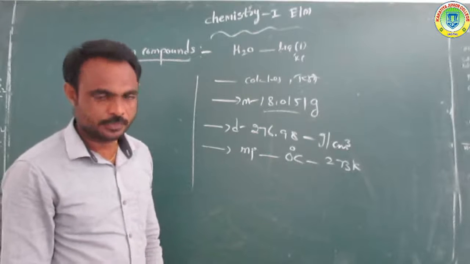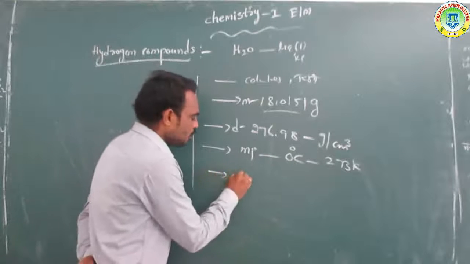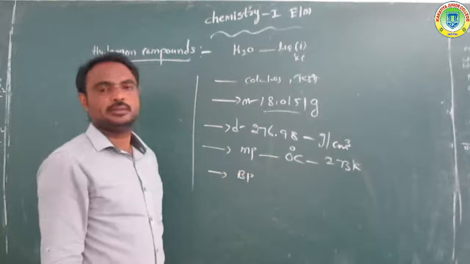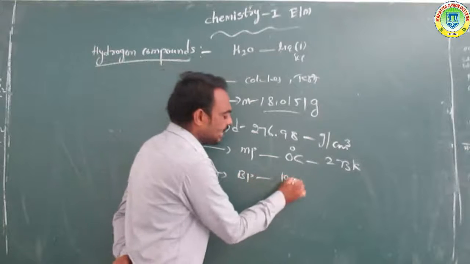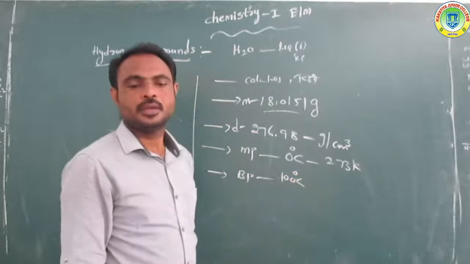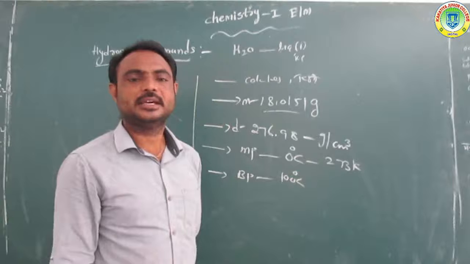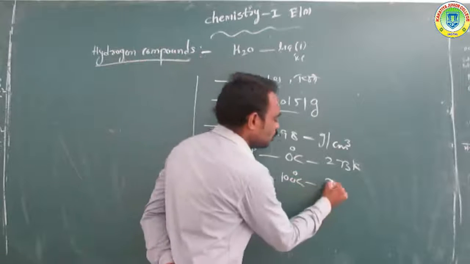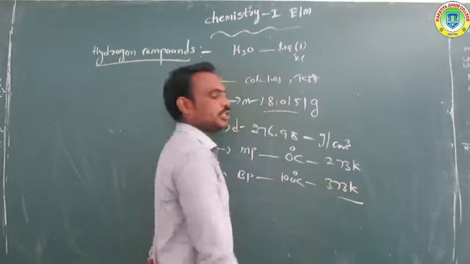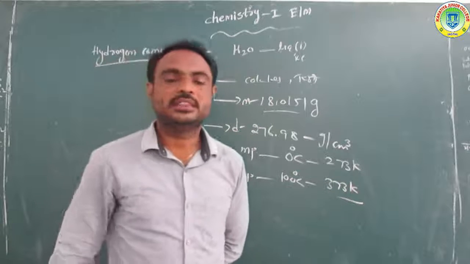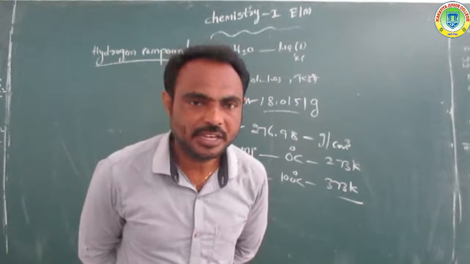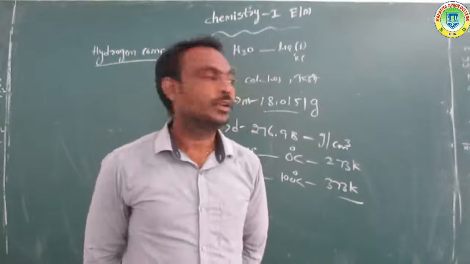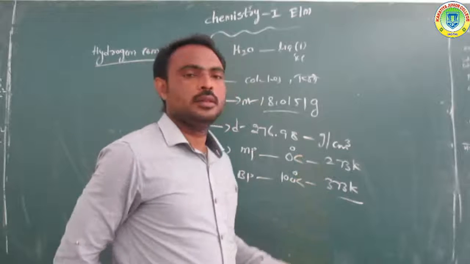And the boiling point is 100 degree centigrade, which is equal to 373 Kelvin.